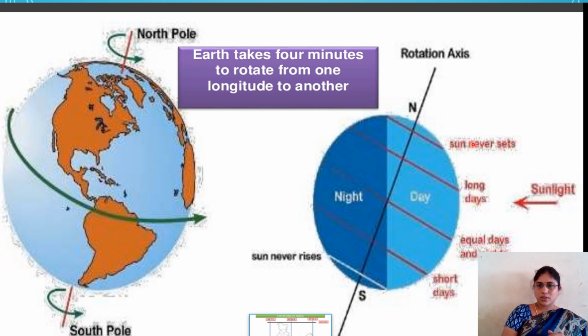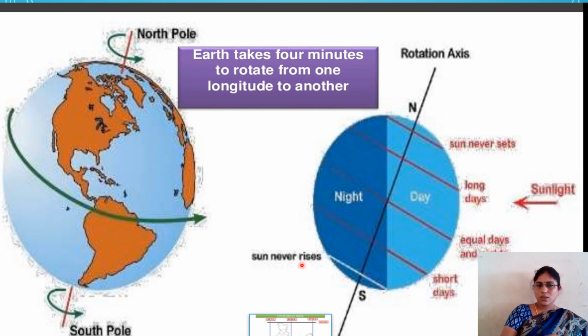Here the sun never sets. Here at the South Pole, short days, and here on the equator equal days and nights, and here long days. Why all this variation? Due to the distance from the sun. That is the main reason for this. So here the sun never rises for these people.